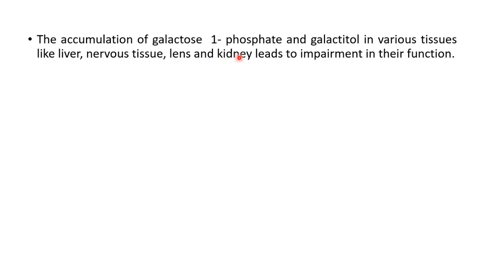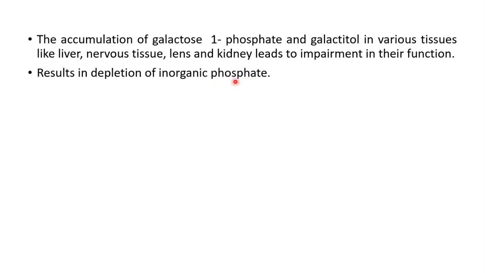While in kidneys, because galactose 1-phosphate may get deposited in the renal tubules, it will produce tubular damage, leading to generalized aminoaciduria. Okay, then there is also depletion of inorganic phosphate, because this phosphate will get bound with the galactose to form galactose 1-phosphate, and that's why inorganic phosphate depletion will be there, which will affect other metabolic functions, because phosphate will be required for many other compounds.